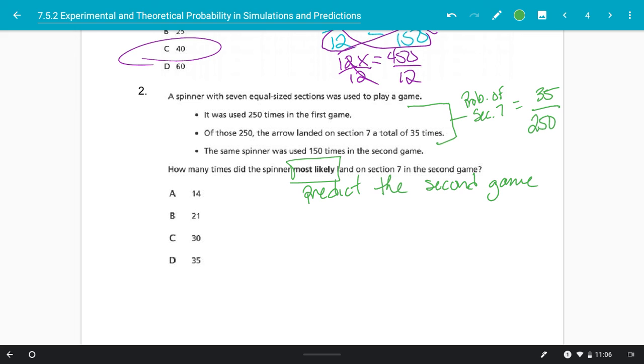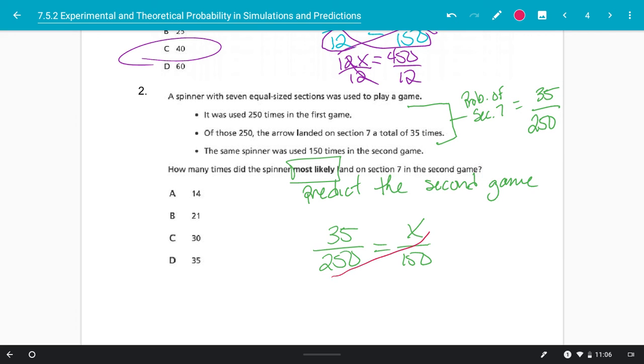So now I'm going to use this to set up a proportion to say that in the first game, we had 35 out of 250. So in the second game, I want to know how many out of the 150 would we expect to land on section 7, right? So if I only spin it 150 times the next time. So here we have our proportion.